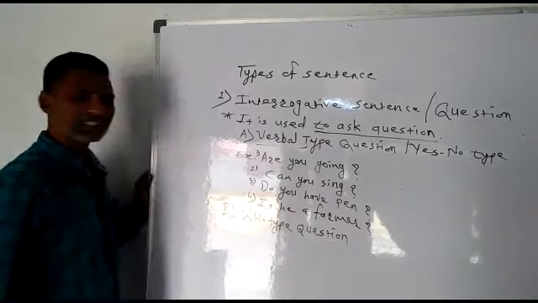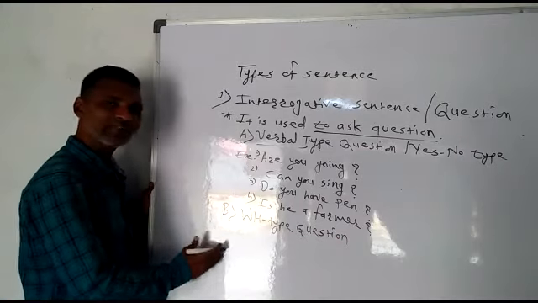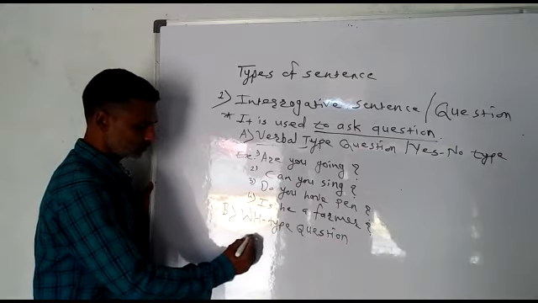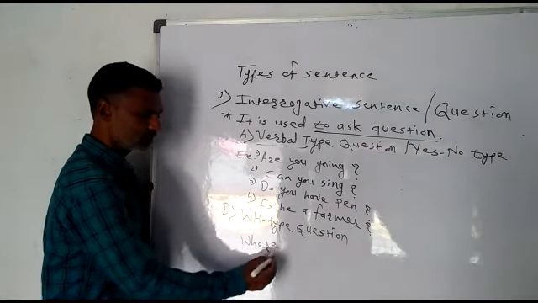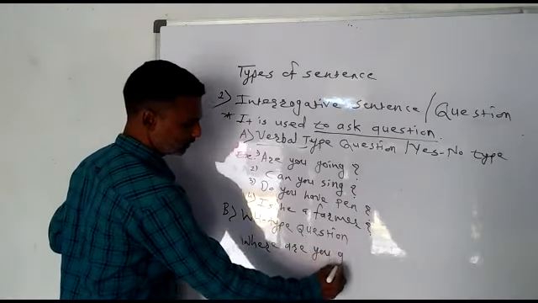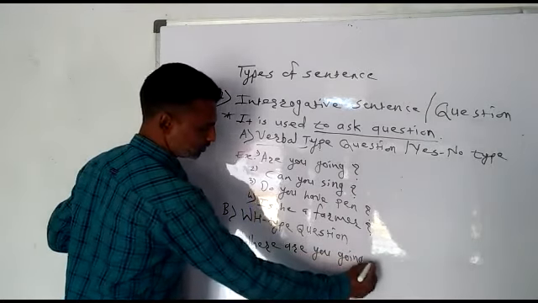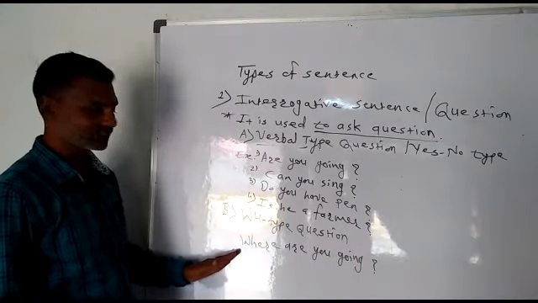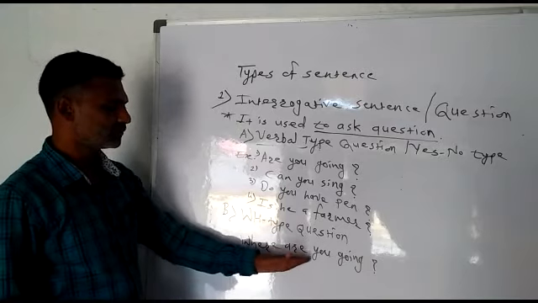It is called WH type question because it begins with a WH word. For example, where are you going? And question mark. What do you find here? What is your observation? Where are you going?